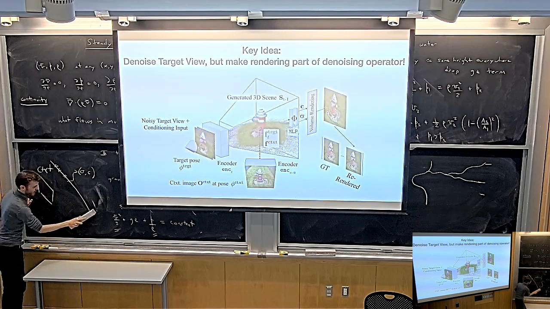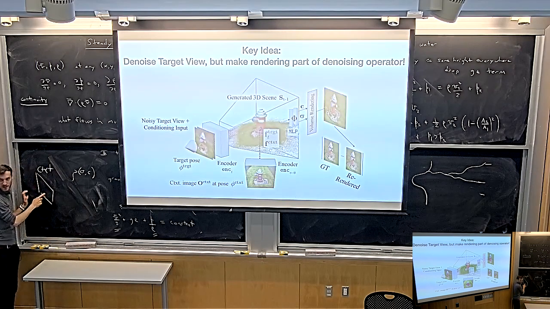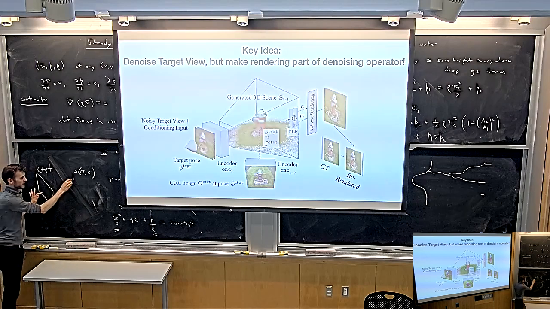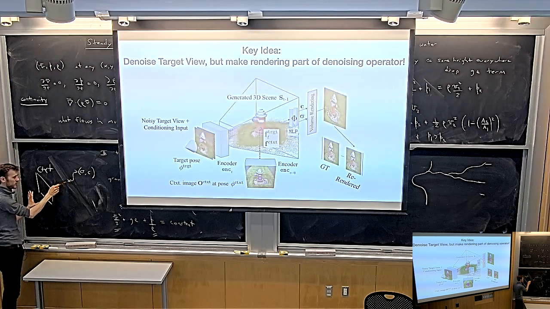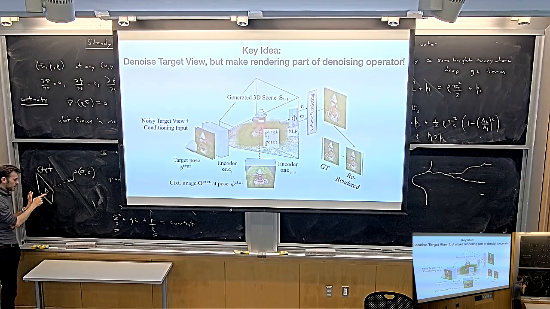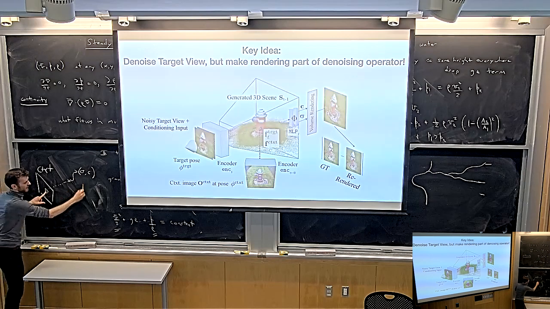So the only problem that we really have to solve is we need to basically condition on this input image, and find a way of decoding these 3D points into colors and densities. So what we do is we take the 3D point, we project it onto the input image, and then at the input image, we get the features at that pixel coordinate. So we have run this image through an image encoder first. So we get the features at this image. And then what we do is we have a neural network here.